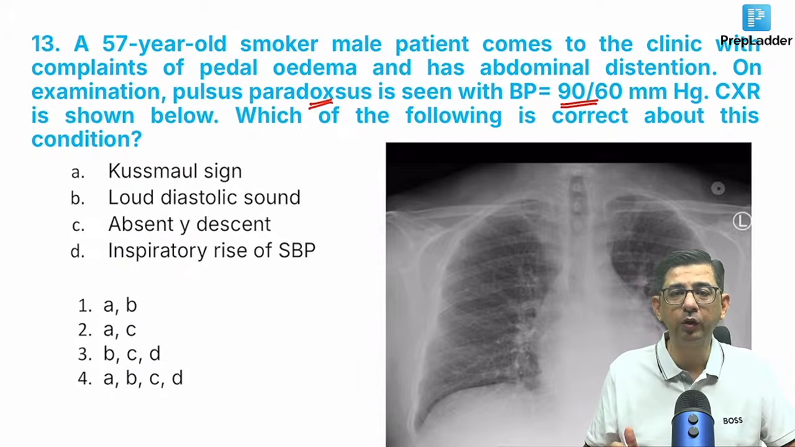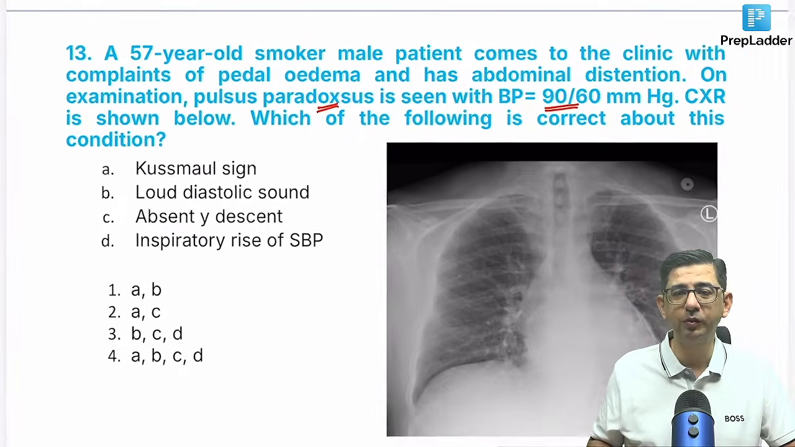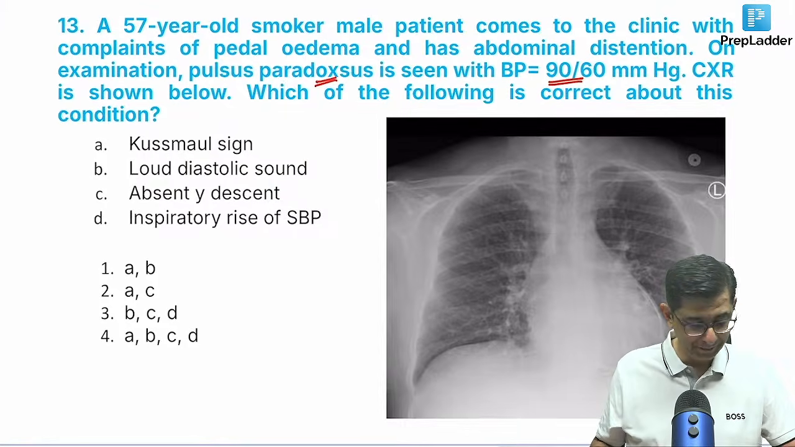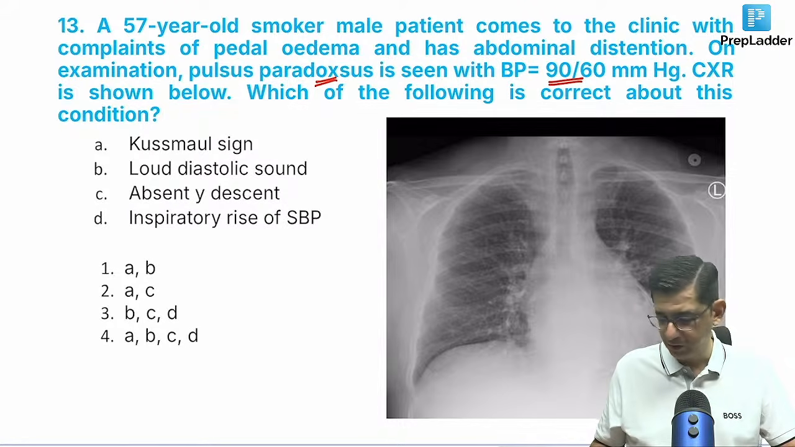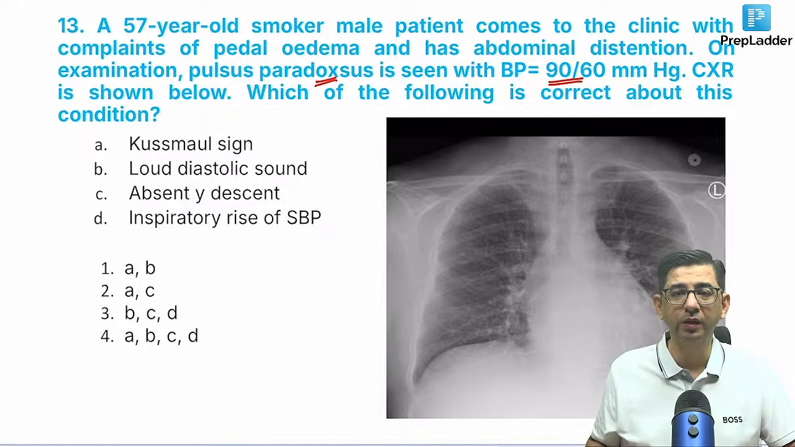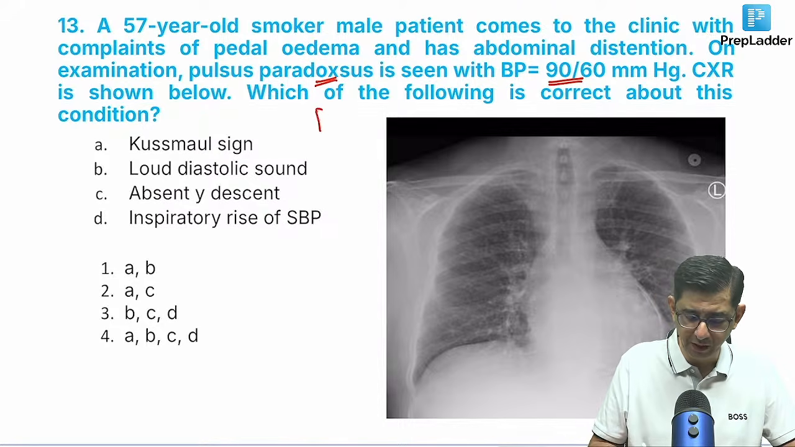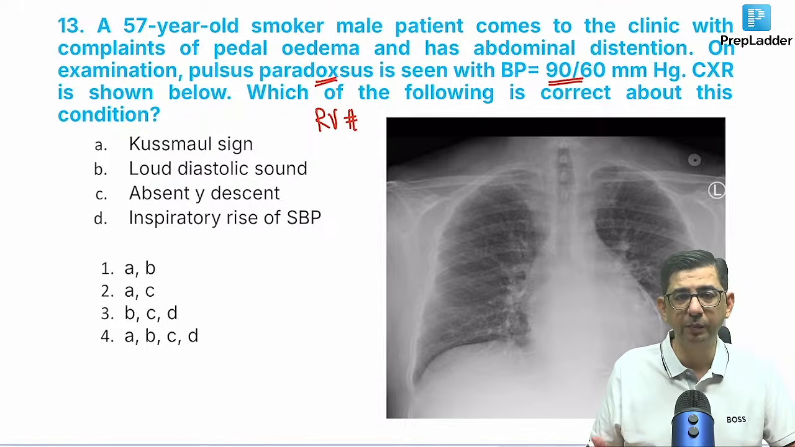Fine, I am giving you guys all the time in the world to analyze this question. I'm getting 2 as an answer, small sign, and an absent Y descent for this one. So let's work it out, guys. One, the guy is having pedal edema and abdominal distension. That means probably some problem with the right side of the heart, that the right ventricle is not working properly. That is why pedal edema, abdominal distension and ascites can be present.